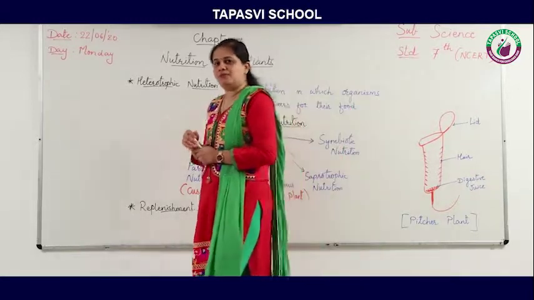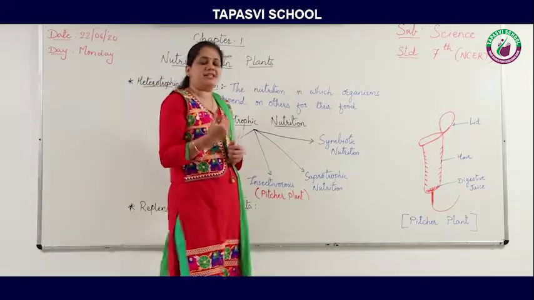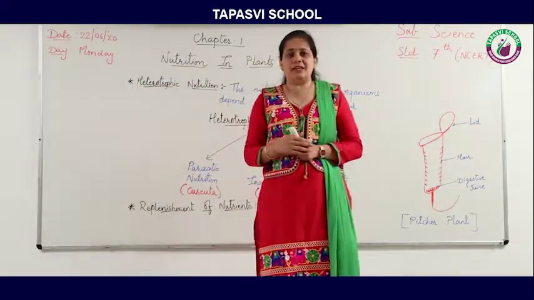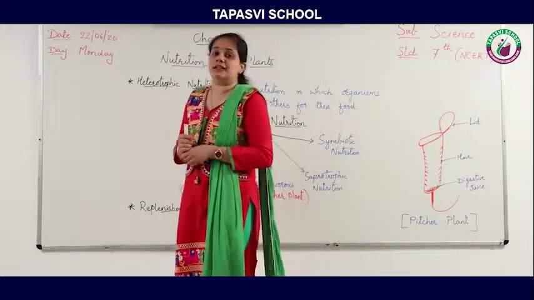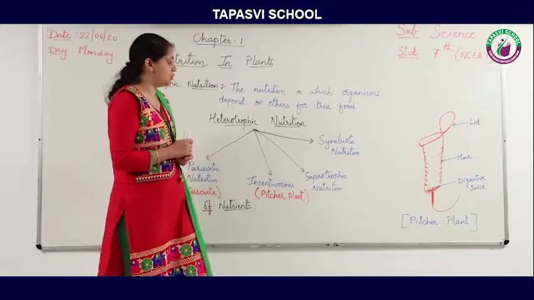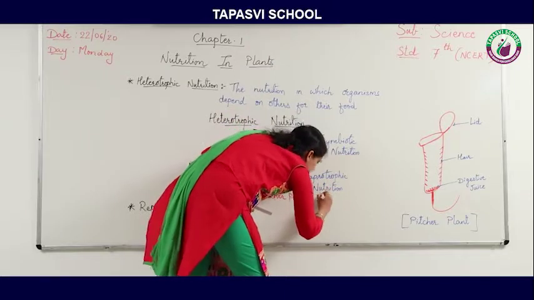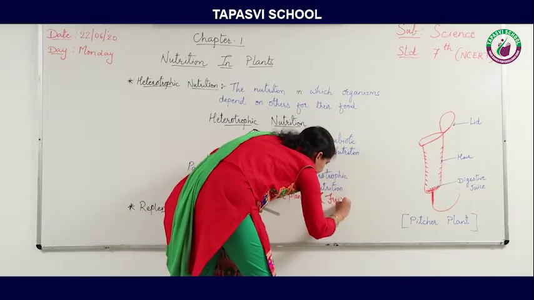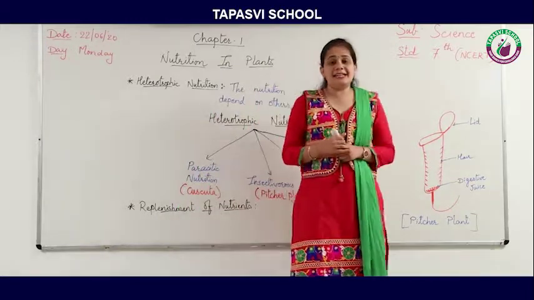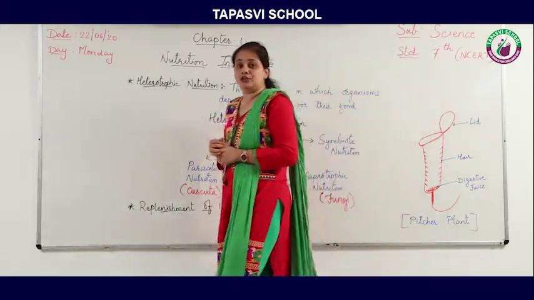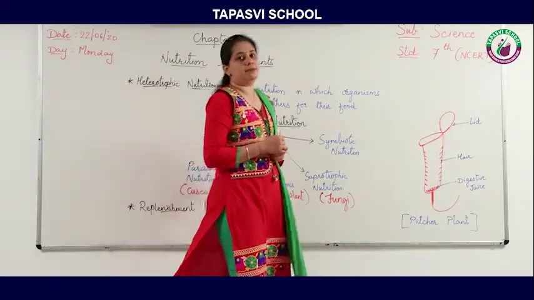You will say, ma'am, we have seen black spots on the surface of our chapati or sweets, right? So what is that? That is nothing but fungi. This fungi is an example of saprotrophic nutrition, where organisms take nutrition from dead and decaying matter.